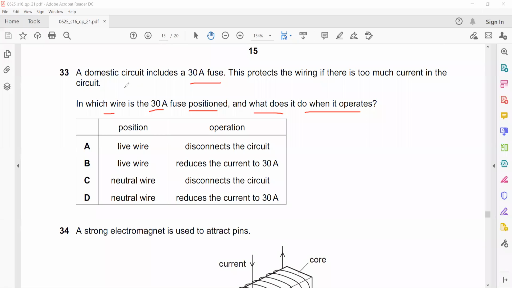So 33. We connect this to a live wire, and what is the effect? Because it produces too much heat, and when it produces heat it will melt the wire and disconnect the circuit.